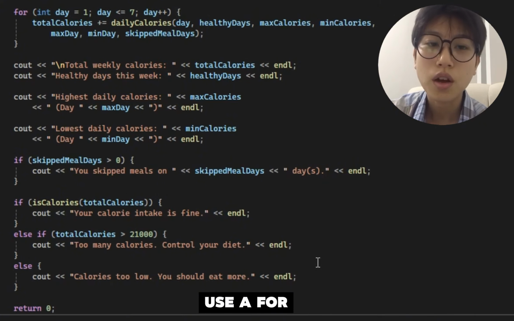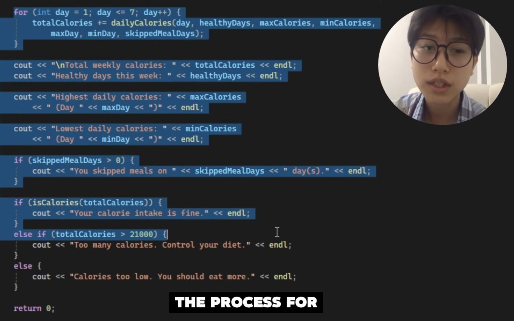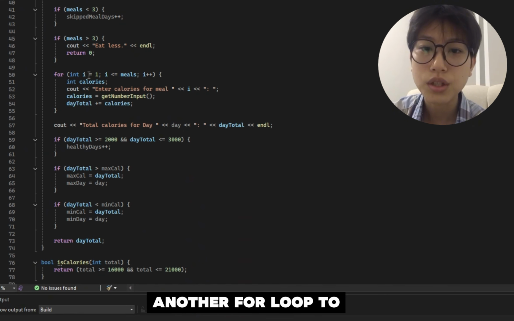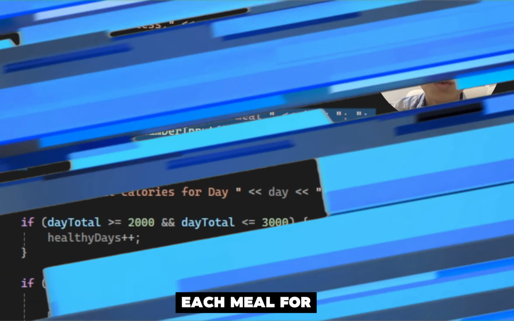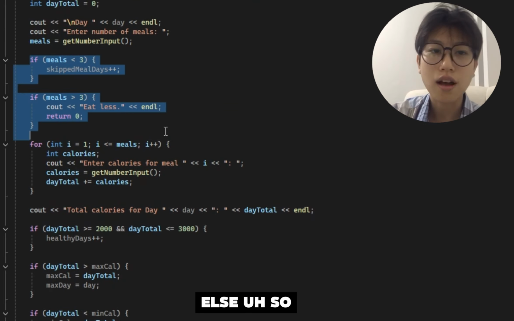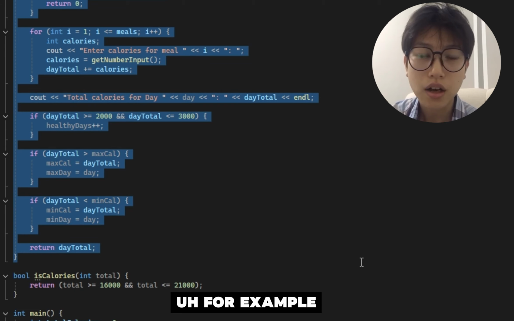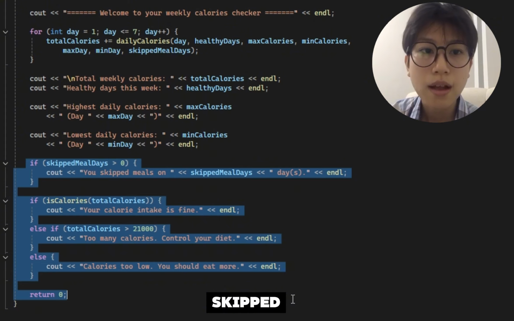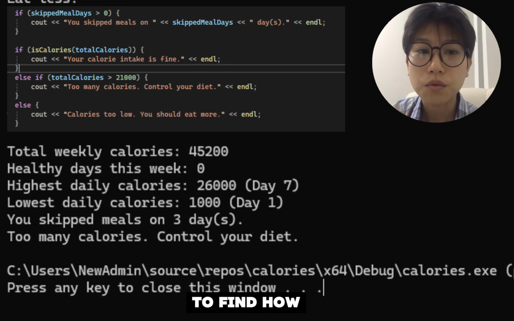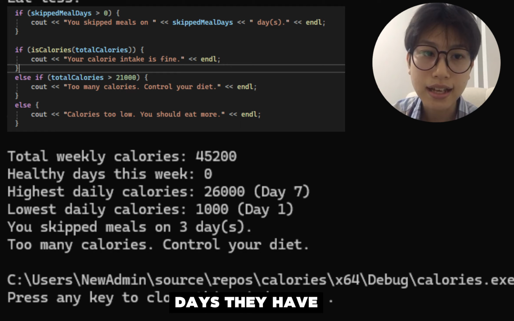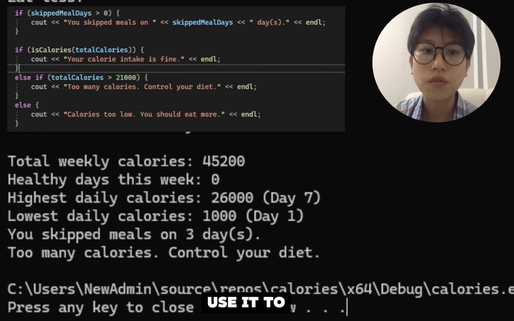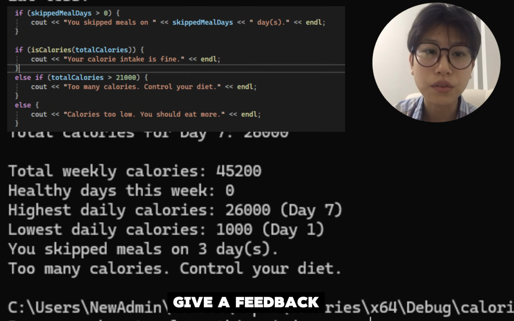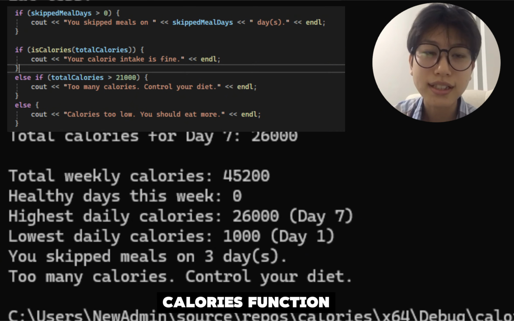Loops used: we use a for loop to repeat the process for 7 days, and inside the for loop, we use another for loop to enter calories for each meal. For conditions, we use if-else, so many if-else conditions in our code. For example, we use it to check if meals were skipped, to identify how many healthy calorie days they have, to find the highest and lowest calorie day, and we even use it to give feedback on our weekly calories.